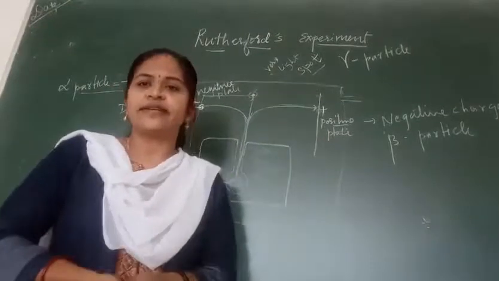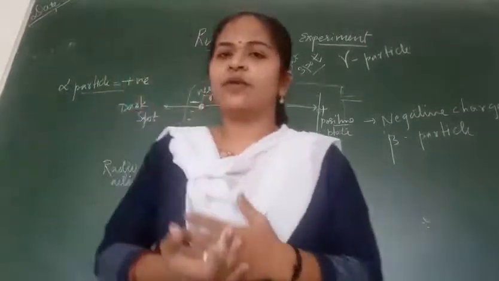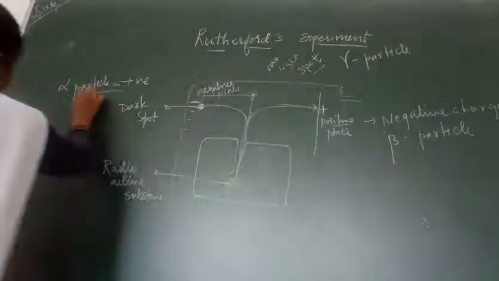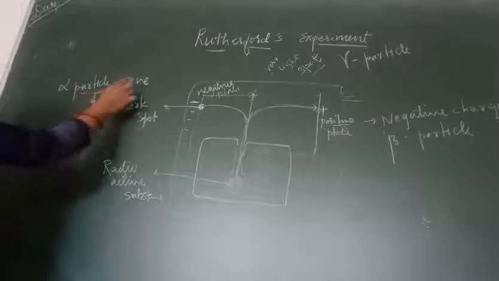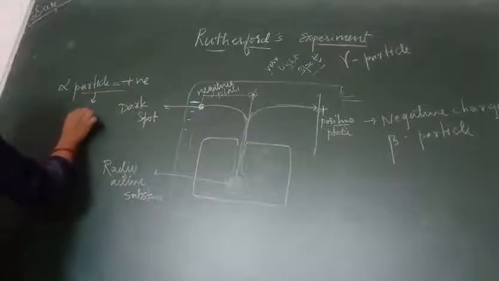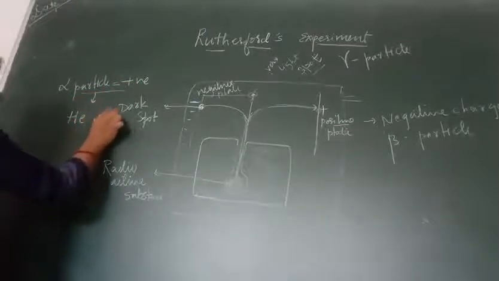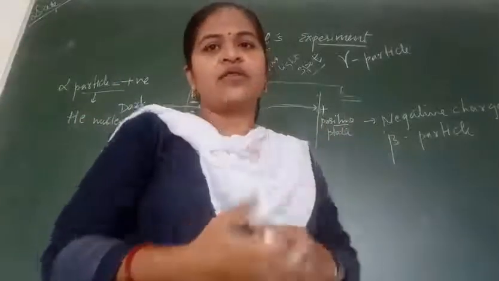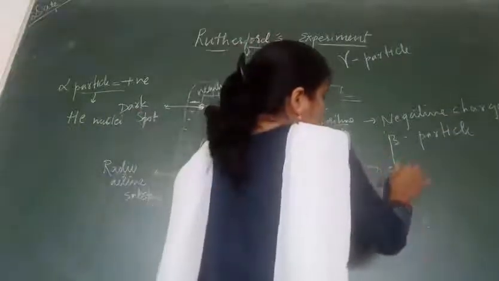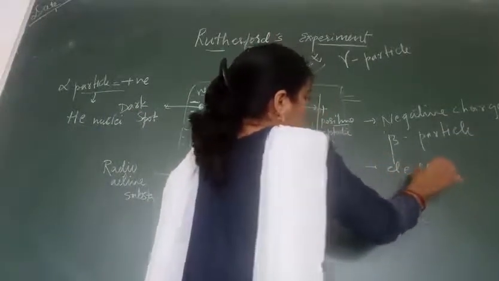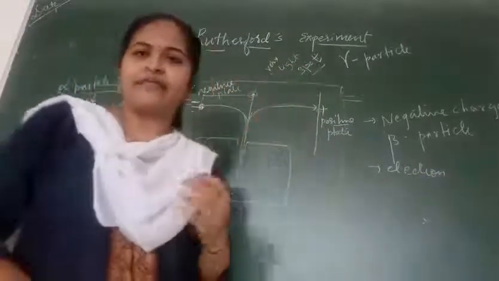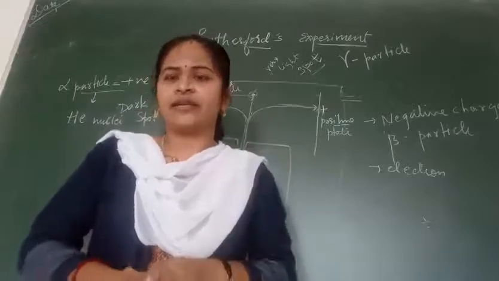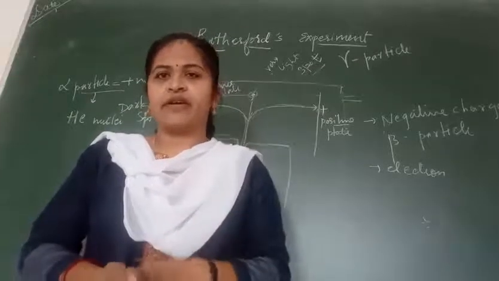Later on, it was found that the alpha particle, which was positive in charge, was equal to a helium nucleus. The beta particle, which was negative in charge, was equal to a fast-moving electron. And the particle which was chargeless was known as an electromagnetic wave.